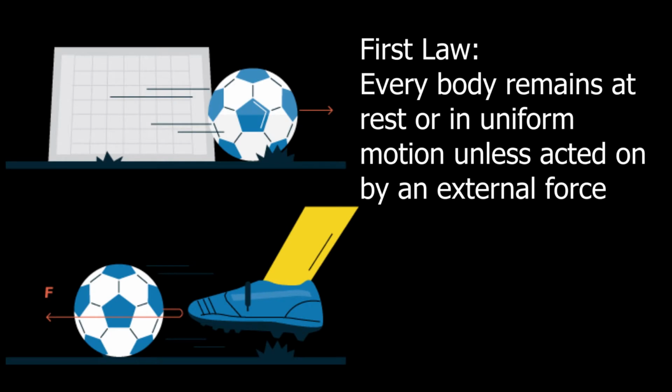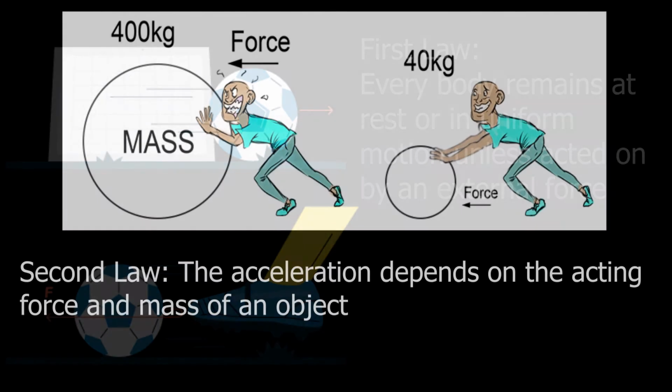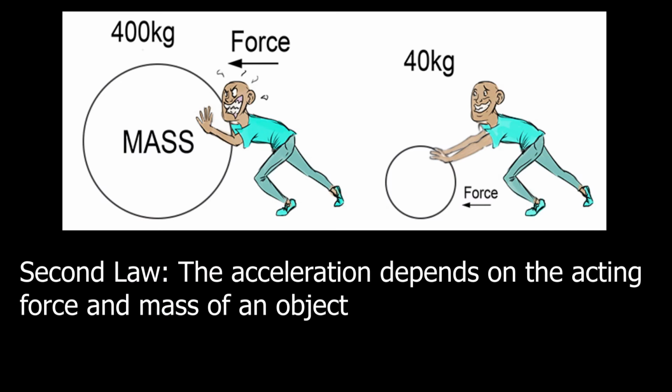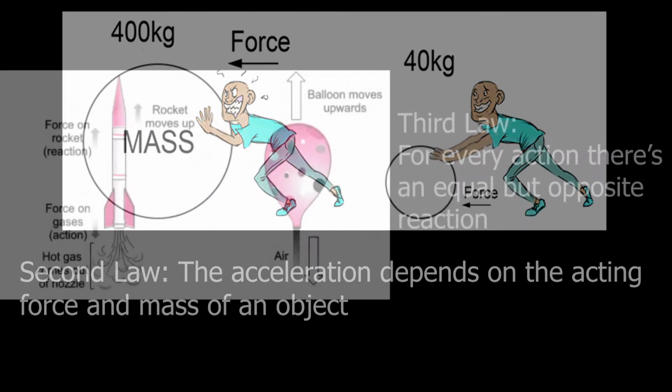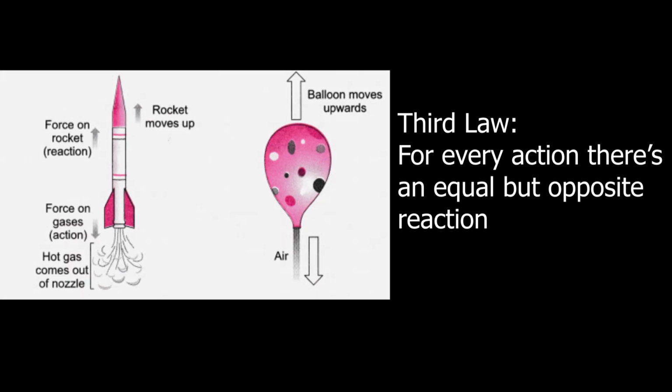The 3 laws of motion include the first law: every body remains at rest or in uniform motion unless acted on by an external force. The second law: acceleration depends on the acting force and the mass of an object. And the third law: for every action there is an equal but opposite reaction.